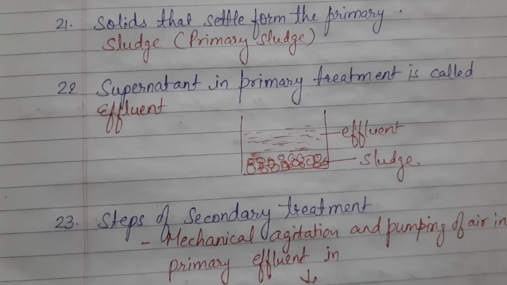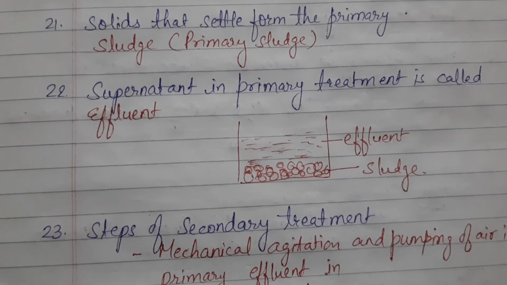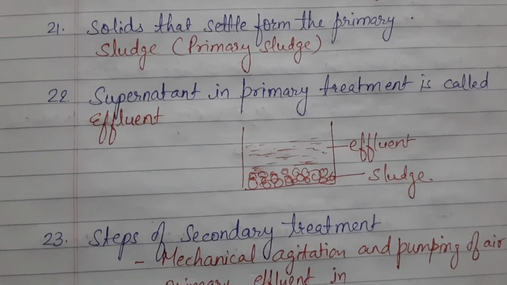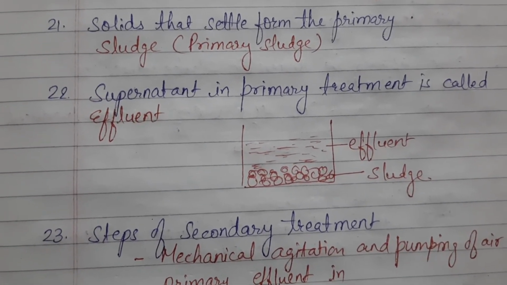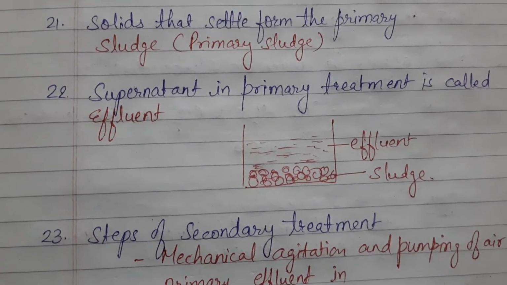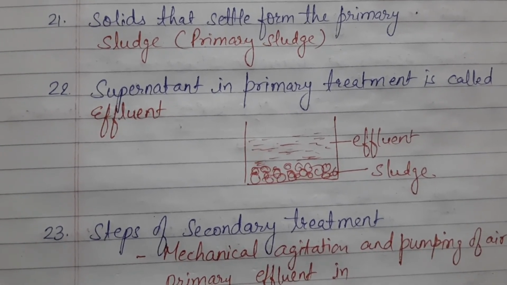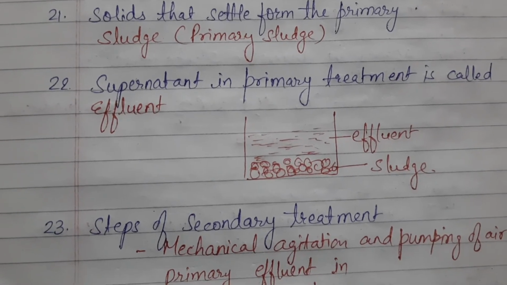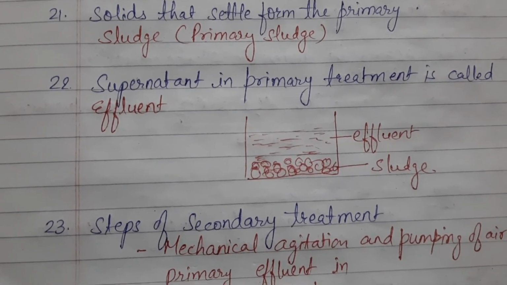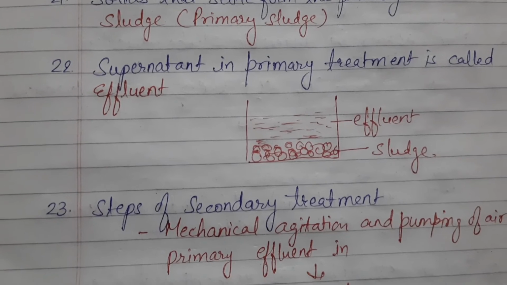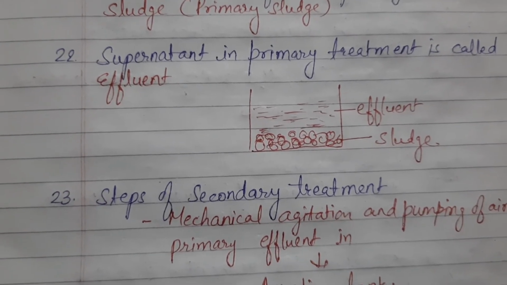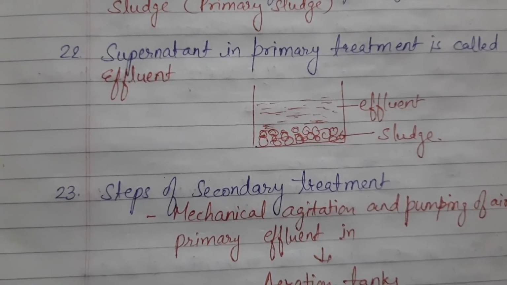Now with the help of diagram, I have tried to explain this one. So you can see in a tank, the sewage is allowed to settle down, and the substance which settles down as a sediment is termed as a sludge, and the floating liquid is the effluent. Now the next step is steps of secondary treatment.